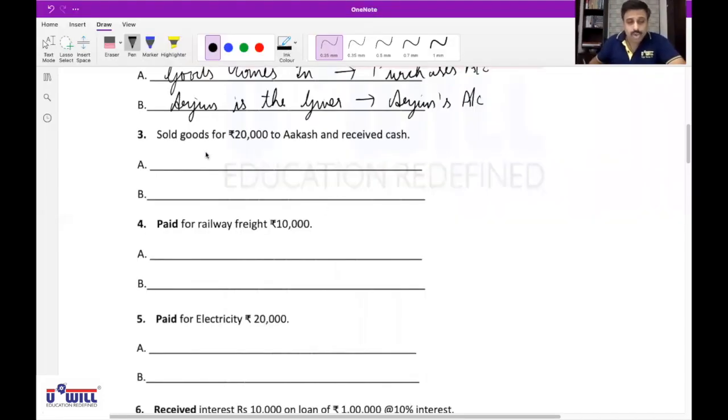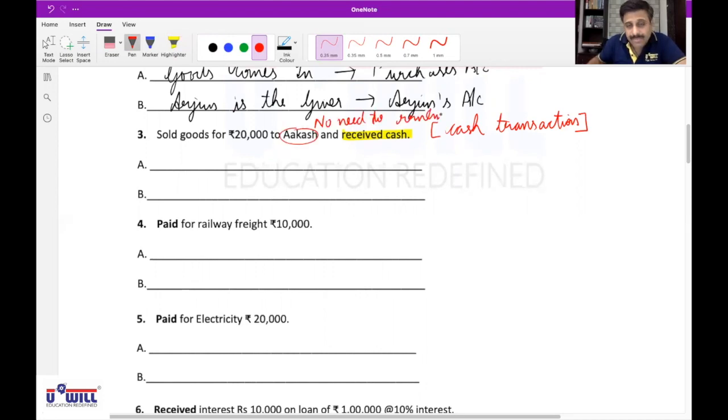Next. Sold goods of 20,000 to Akash and received cash. Is it a cash transaction or a credit transaction? Cash transaction. Write that in brackets first. Now, if it is a cash transaction, it means money is already received or paid. Do we have to remember the name of Akash? No. Why? Because the money is already paid. Since the words received cash are given, we have already received the money, so we don't have to remember Akash's name. Is everyone clear with that?